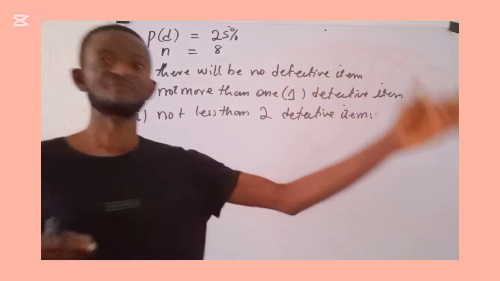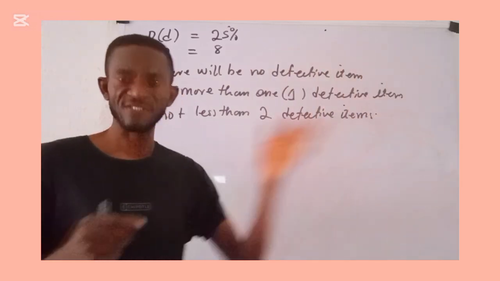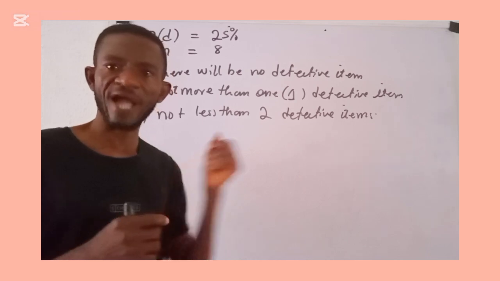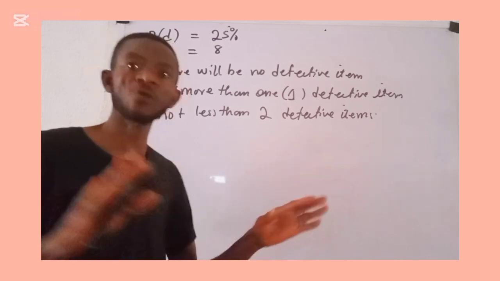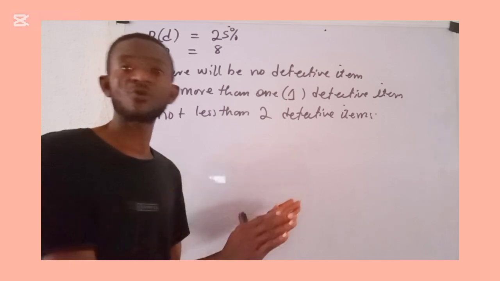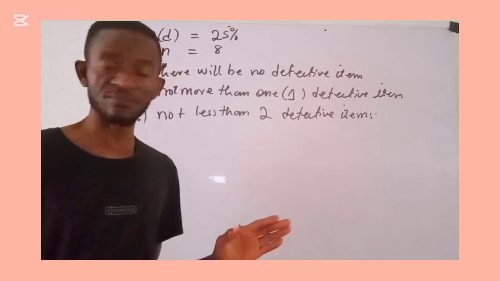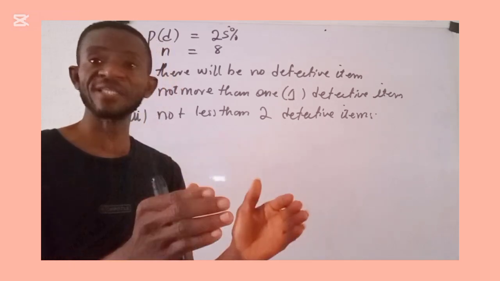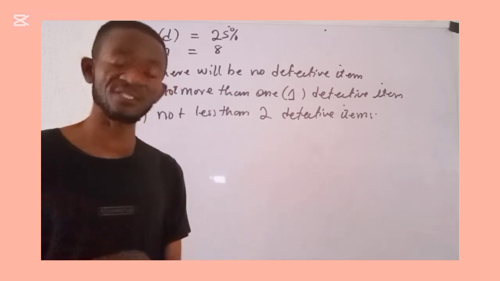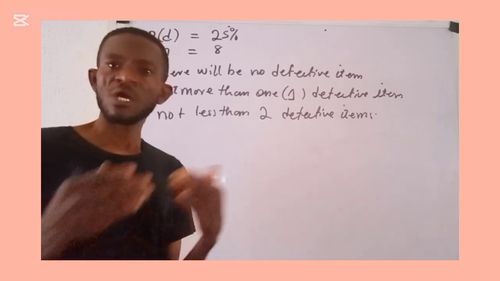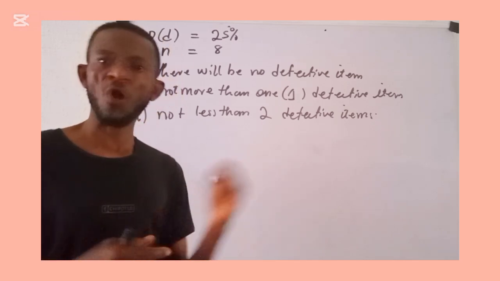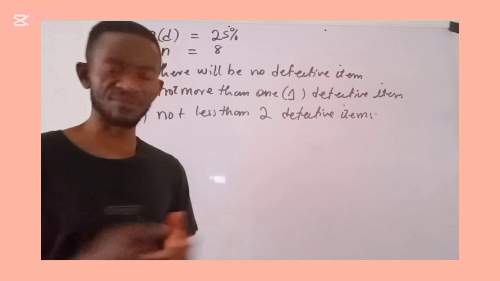From that manufacturing plant, the items coming out can either be defective or non-defective. So it satisfies Bernoulli. How is it binomial and not Bernoulli?